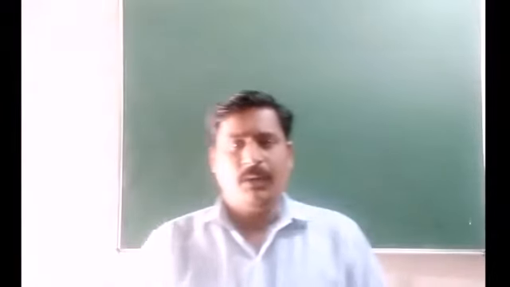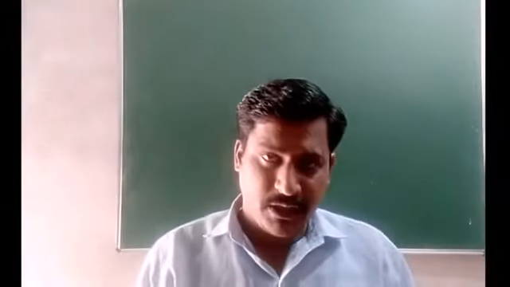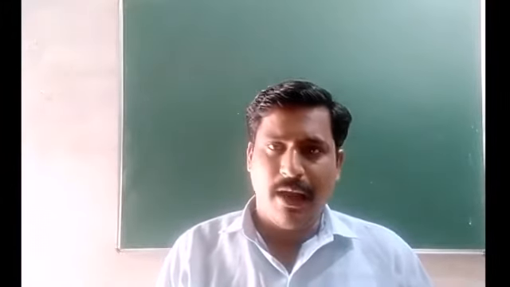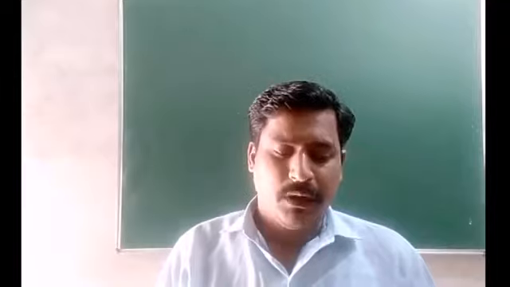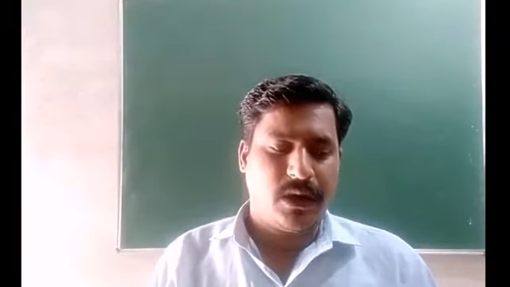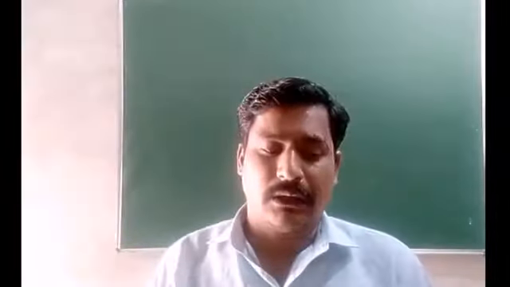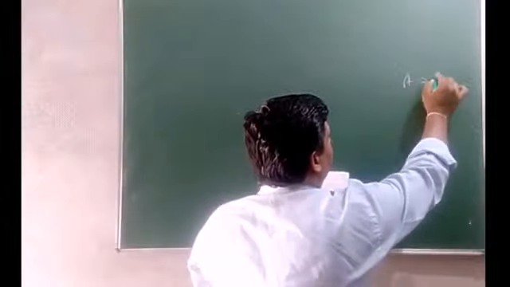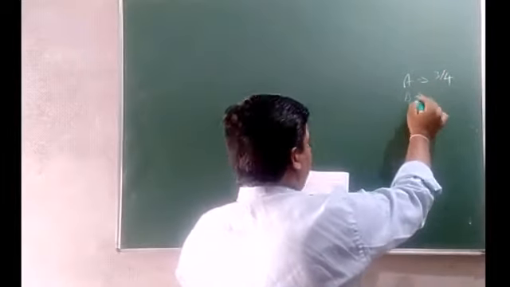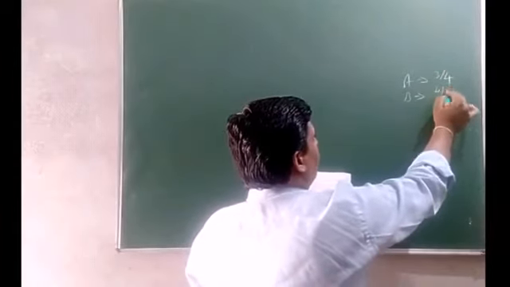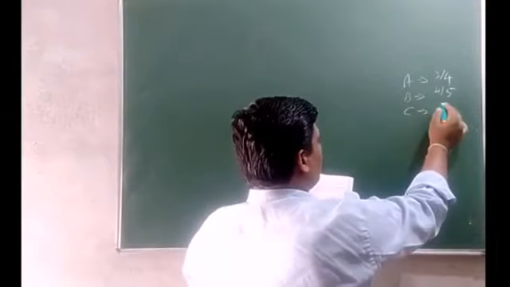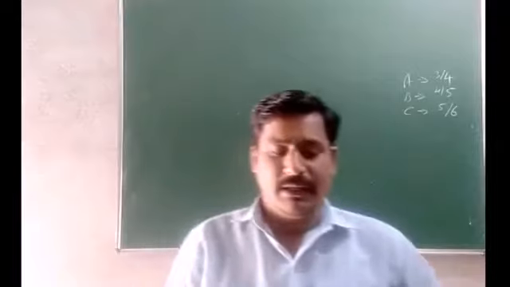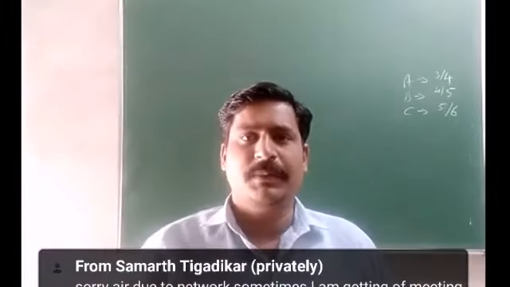So next problem on multiplication theorem. The probabilities of three drivers A, B and C driving home safely after consuming liquor are 3 by 4, 4 by 5 and 5 by 6. So these three are the probabilities of those persons.